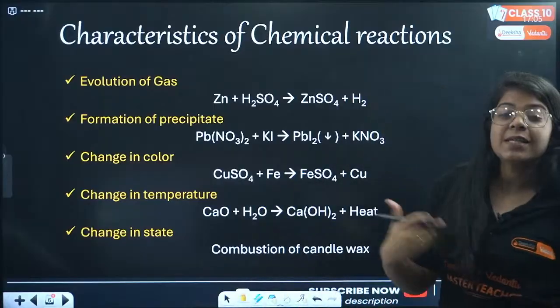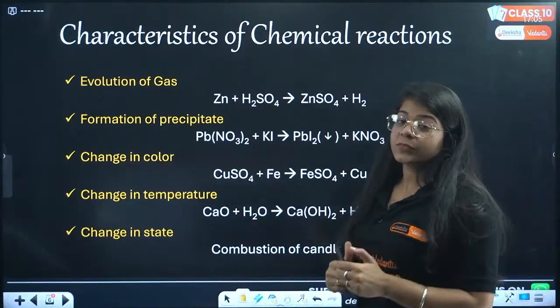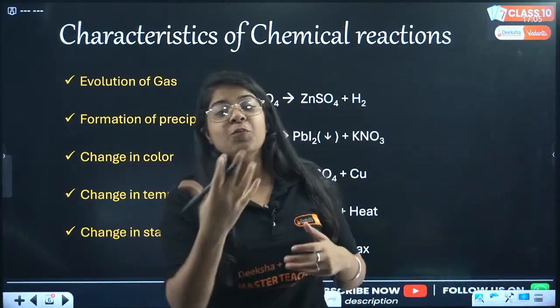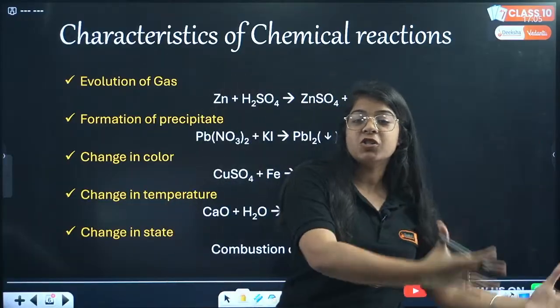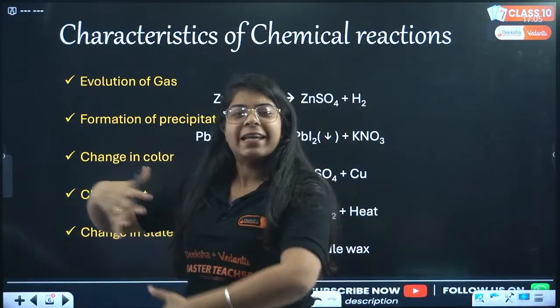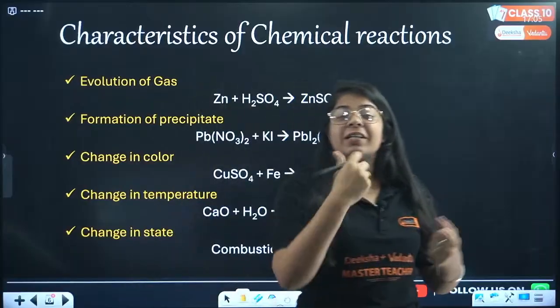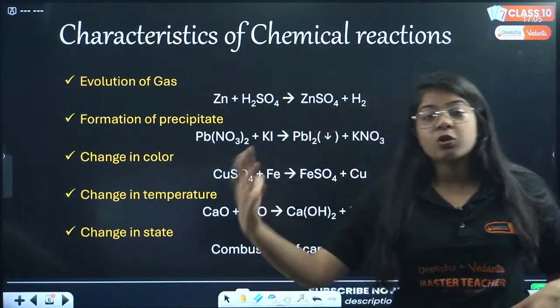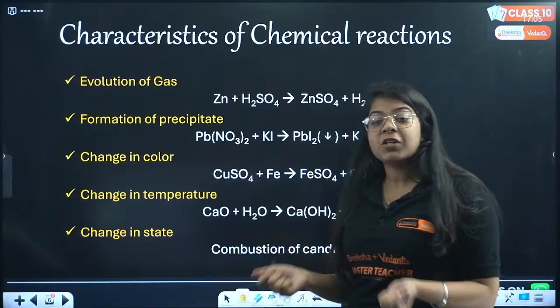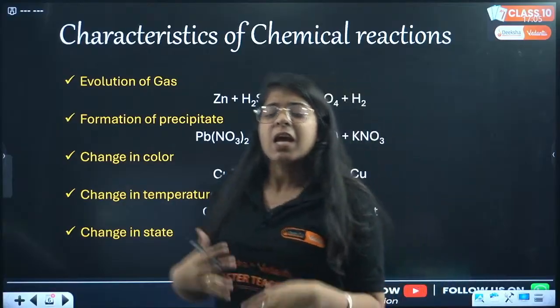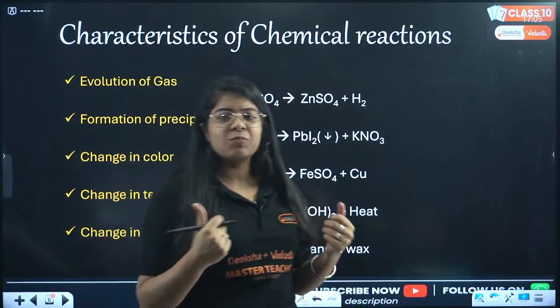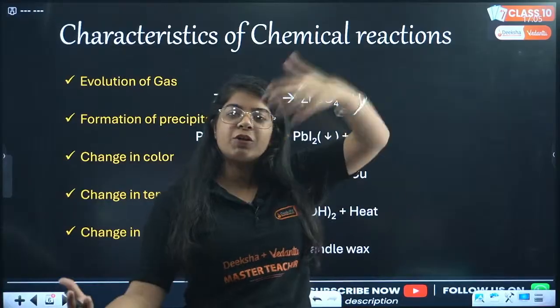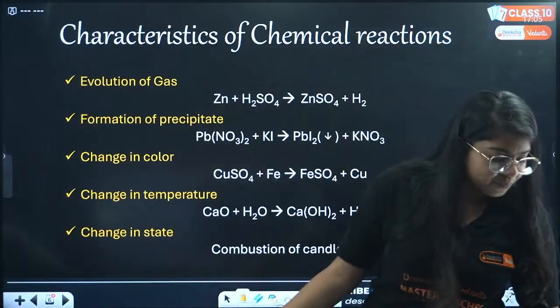That is our precipitate. Sometimes color changes. When you put iron in copper sulfate, the color changes from blue to a little green. Then change in temperature, when a lot of heat comes out of it. And change of state. That is your camphor balls, naphthalene balls. They go directly from solid to gas and vanish.